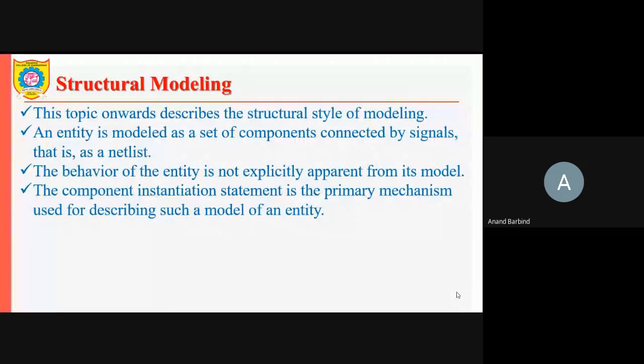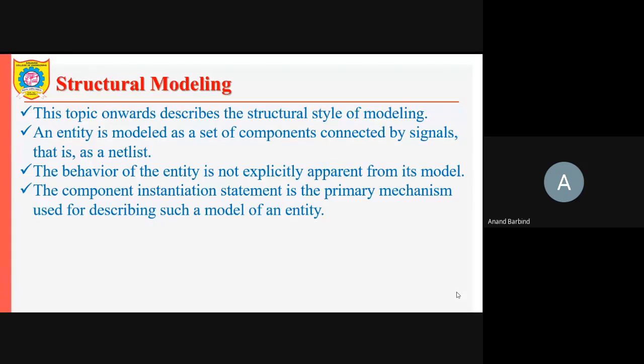The component instantiation statement is the primary mechanism used for describing such a model of an entity. We shall see in the structural modeling that a component construct is there, which you need to use, and after you have used the component construct, you have to instantiate those components and show the connection between the different components.